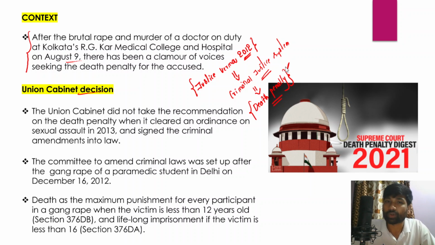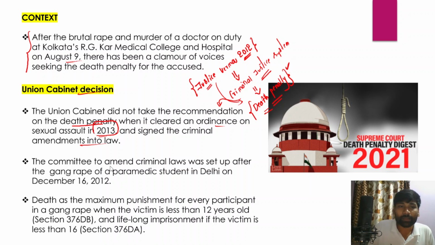So this was the context, but the Union Cabinet did not actually take the Justice Verma Committee's recommendation on the death penalty. When the Union government cleared an ordinance on sexual assault in the year 2013, the Union Cabinet did not take into consideration the Justice Verma Committee's views on the death penalty, and the same ordinance was signed into law as the criminal law amendments.